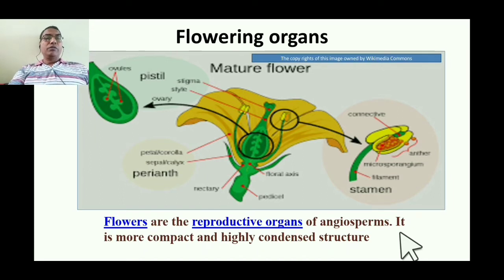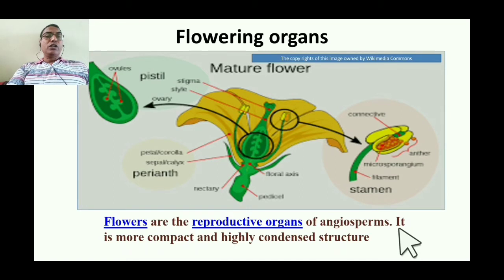This flower has accessory as well as necessary whorls. One of the accessory whorls is very conspicuous, brightly colored, and the other accessory whorl is the calyx, which is green in color, or sometimes colorful.